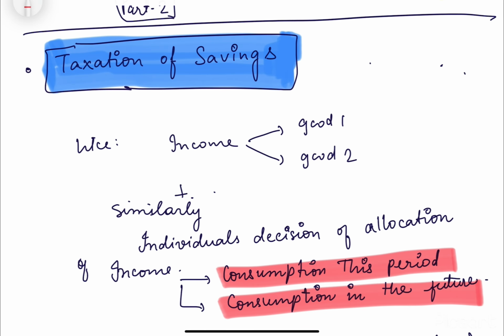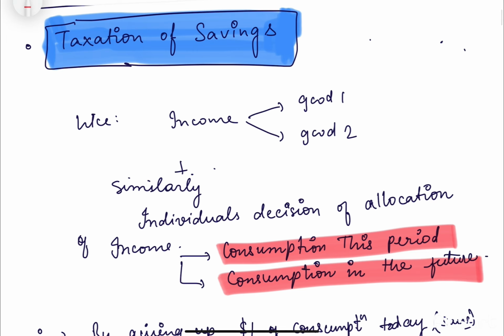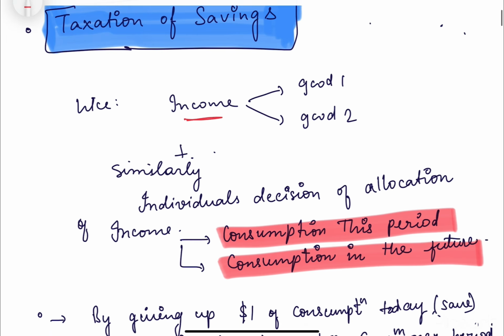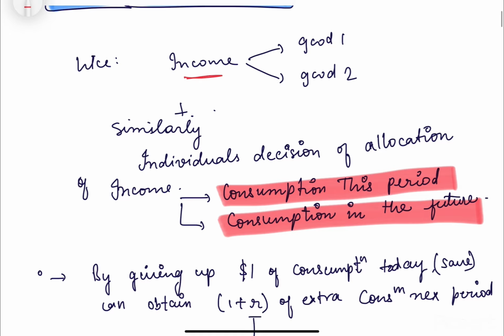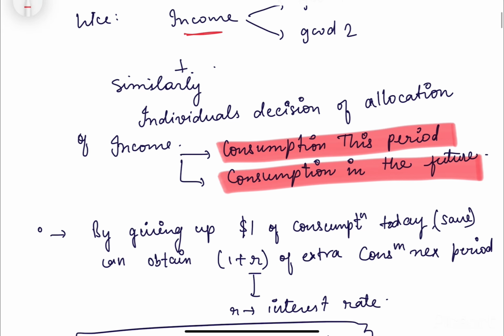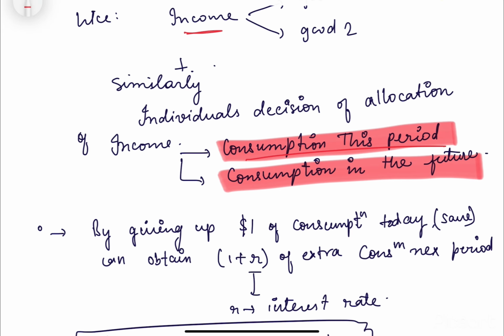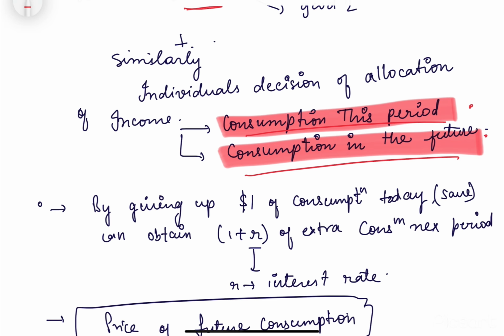So taxation of savings. First of all, understand one thing: with income, suppose we have two goods, so we make decisions about how we are going to spend our income on these two goods. Similarly, now an individual's decision regarding the allocation of income could be between two commodities: consumption in this period and consumption in the future. So we are taking the consumption in two different time periods as two commodities, and we will see how an individual will decide to allocate his income in these two periods.